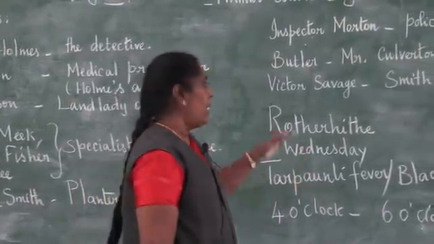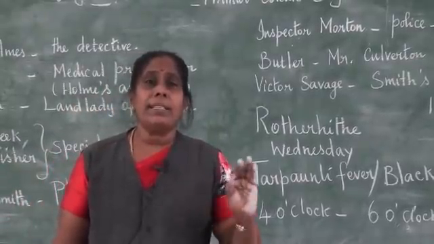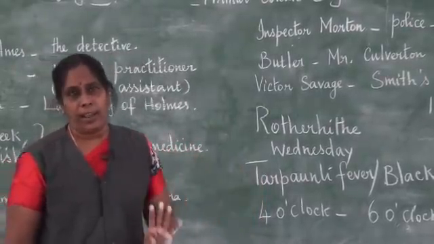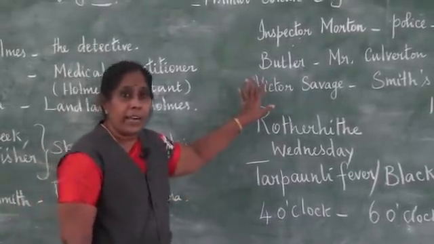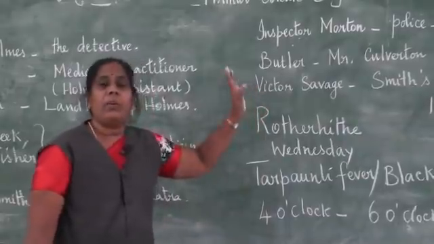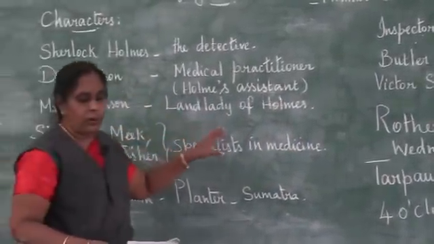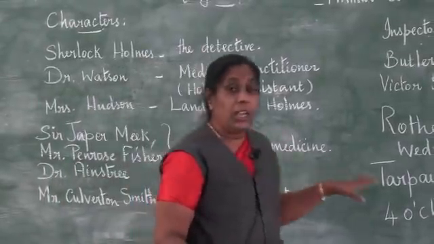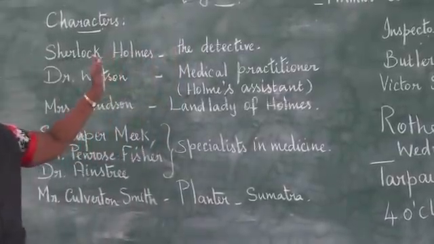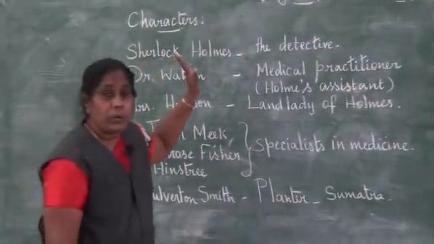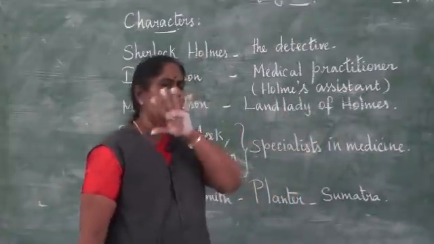And he said, already 3 days are over. And he found that Victor Savage died on the 4th day. So he told Holmes that since Victor Savage died on the 4th day, surely Holmes will be dying the next day, because next day will be the 4th day. And even this year, Holmes was looking already half dead, because he was looking so weak and he couldn't talk, face was flushed.